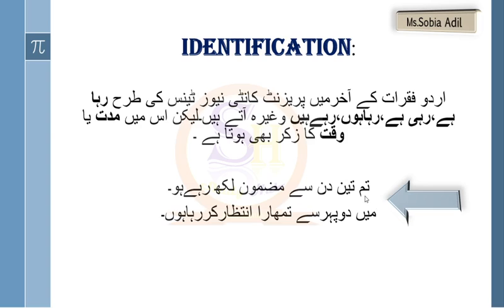For example, तुम 3 दिन से मजमून लिख रहे हो. 3 दिन is telling you that the time period, the duration is mentioned in it, so it is present perfect continuous tense. मैं दोपहर से तुम्हारा इंतज़ार कर रहा हूँ. मैं दोपहर is telling you about the time period.